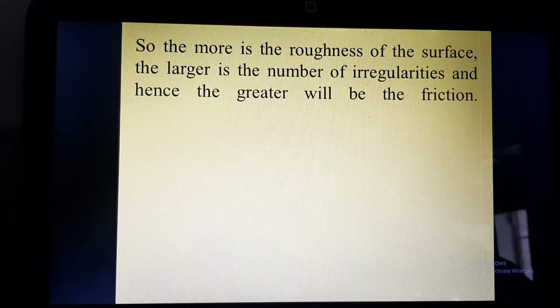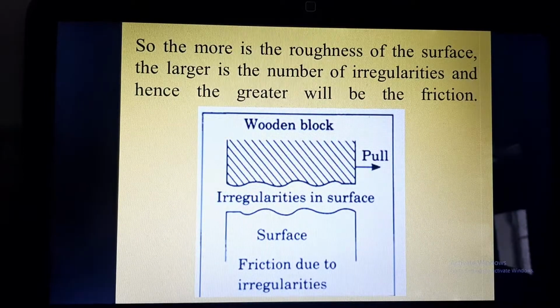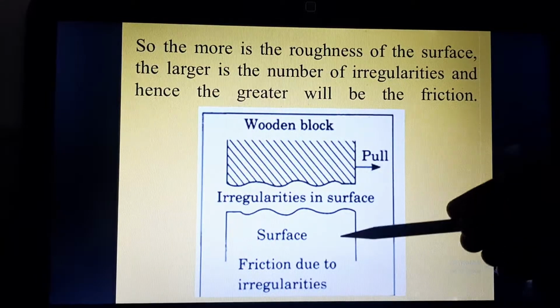The more the roughness of the surface, the larger the number of irregularities, and hence the greater the friction. So here we can see that the roughness of the surface depends upon the irregularity. More the irregularity, more the roughness, and the more the roughness, the more the friction. Here in this picture we can see two surfaces.